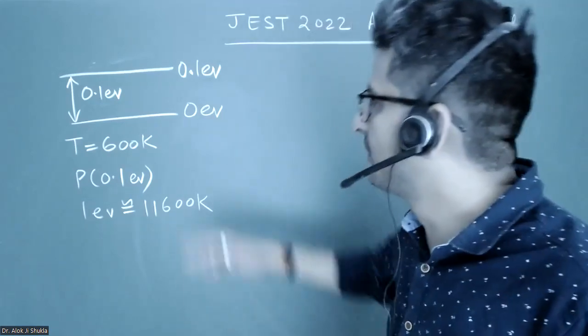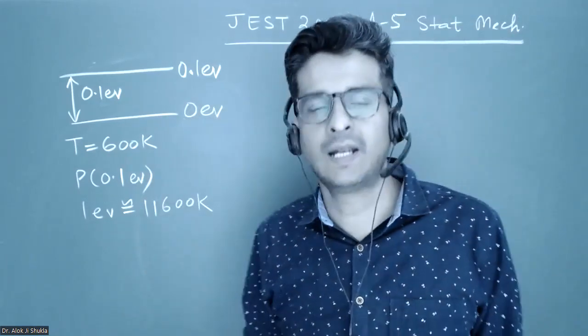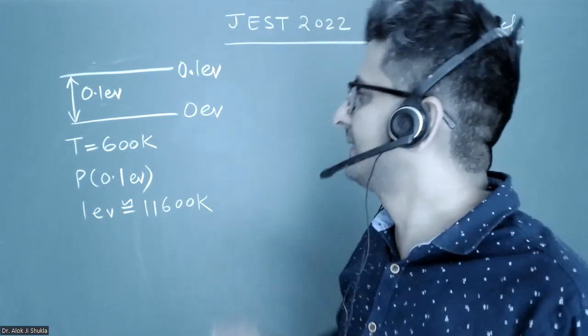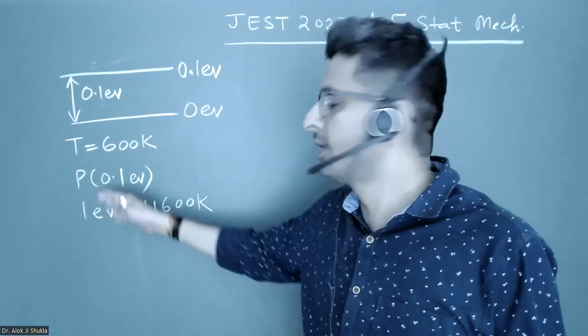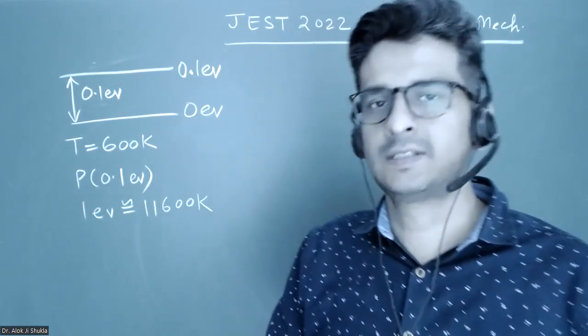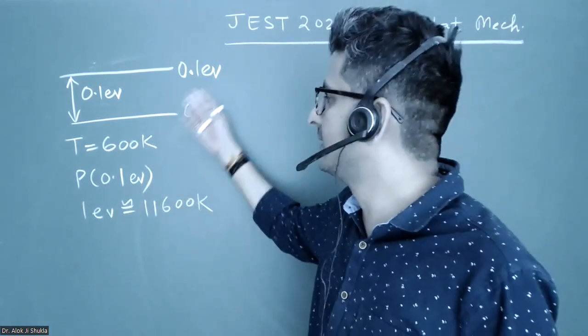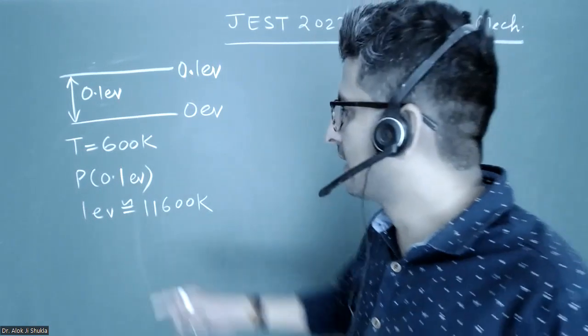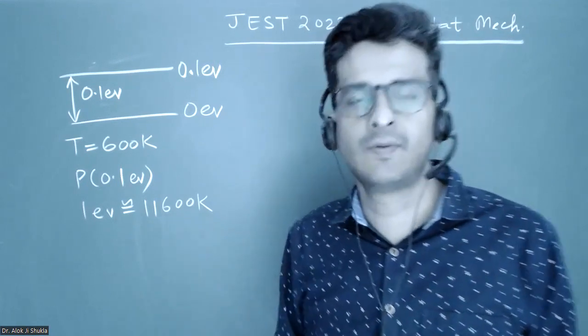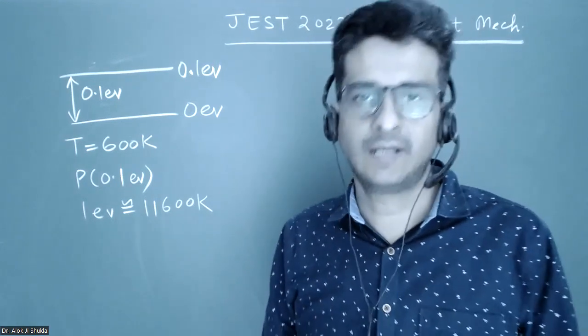Okay, and the temperature at which this system is in equilibrium is 600 Kelvin, and they have asked about the probability of this system being in the higher energy state, that is the state at 0.1 electron volt, and a conversion factor is also given. This will be very useful to simplify the calculation.